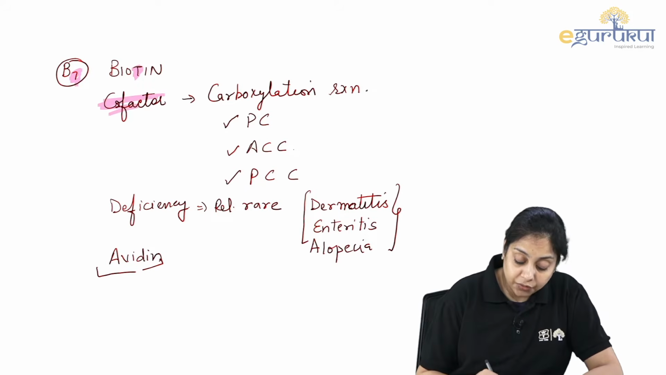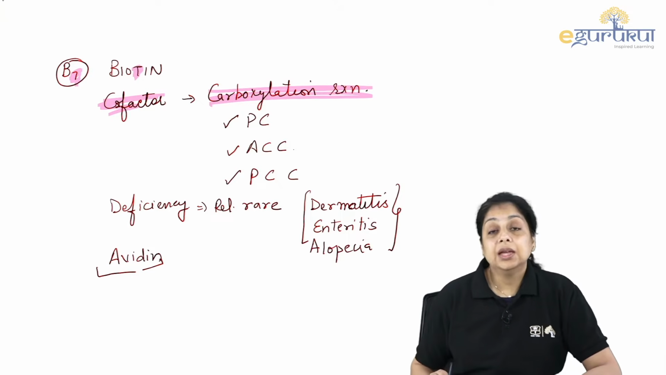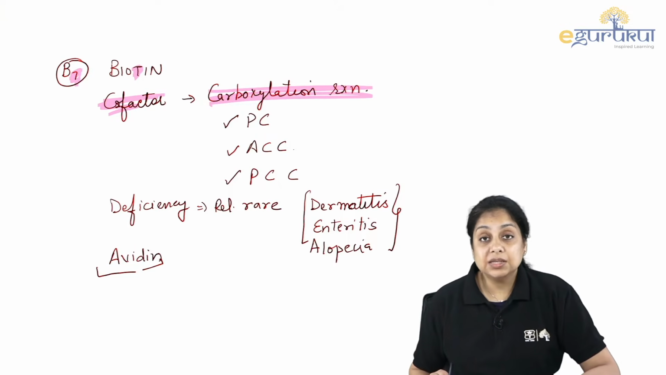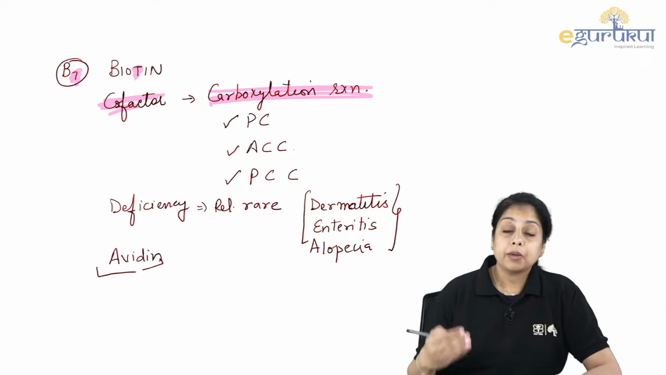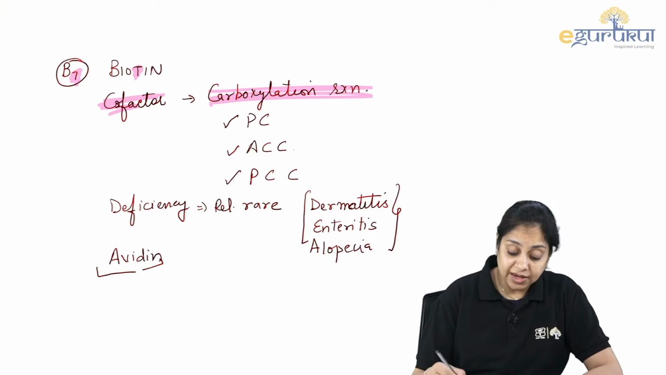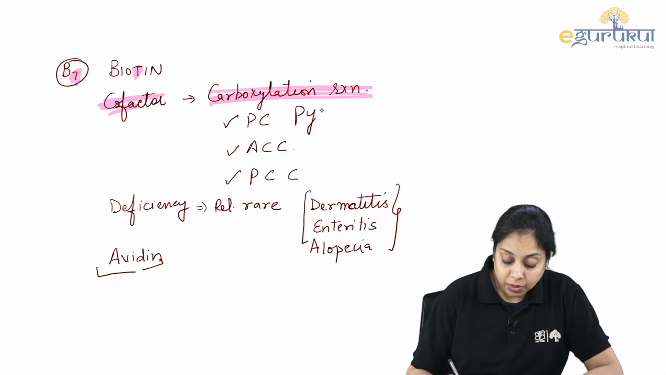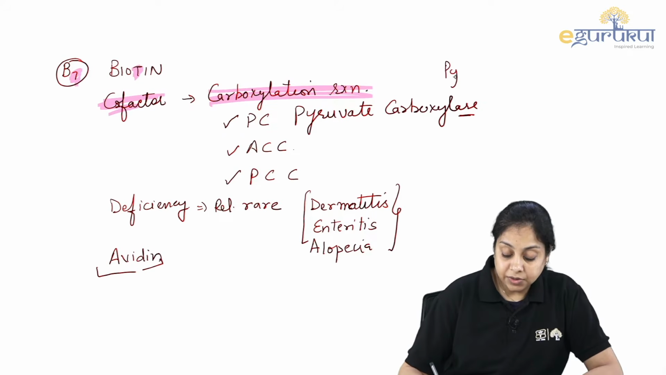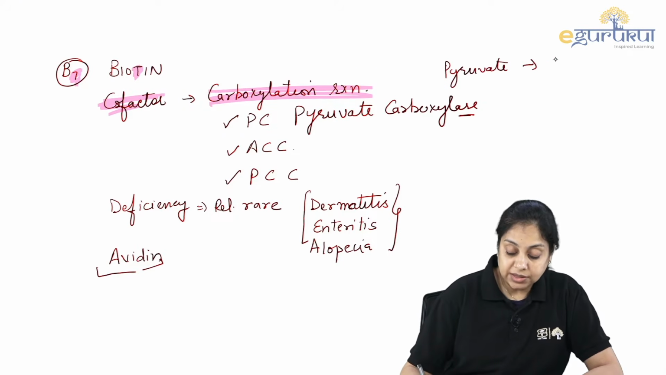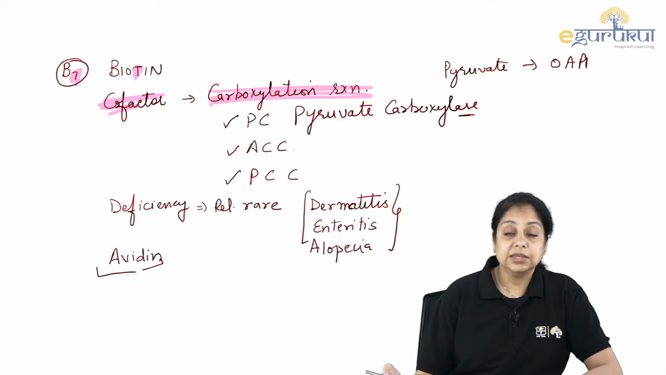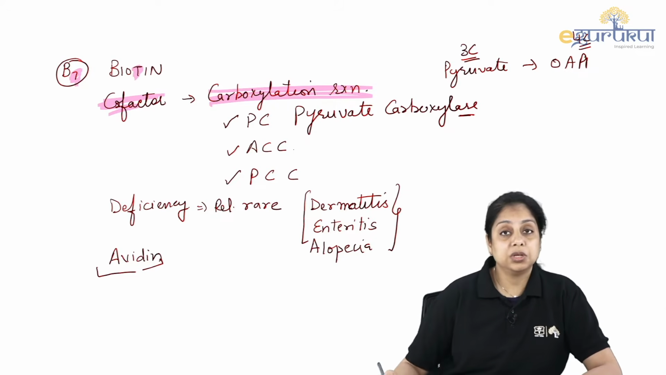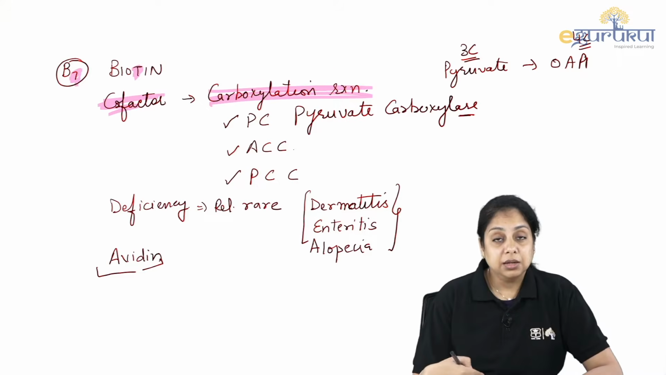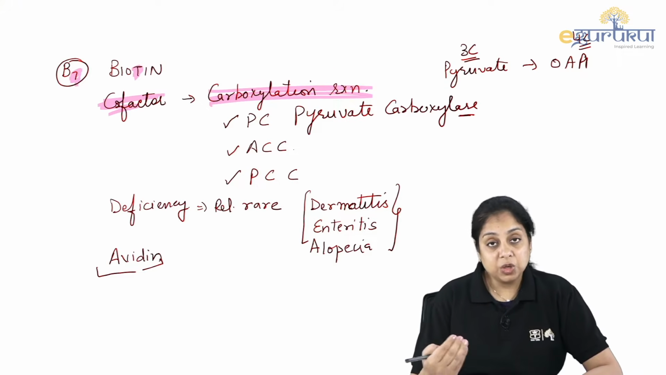And it is a cofactor for the carboxylation reactions. Yes, B6 was also, but this one is the major cofactor for the carboxylation reactions. What kind of carboxylase? PC. PC stands for pyruvate carboxylase. Pyruvate carboxylase helps in conversion of pyruvate to oxaloacetate. Pyruvate is a 3-carbon compound. Oxaloacetate is a 4-carbon compound, right? So one carbon is fixed into pyruvate via the carboxylase enzyme.